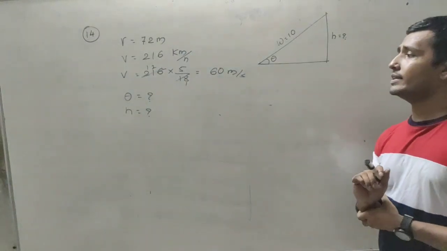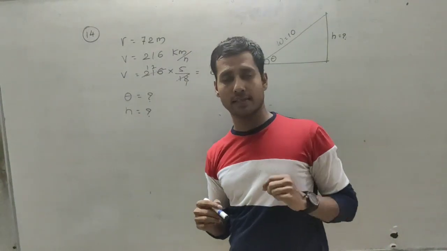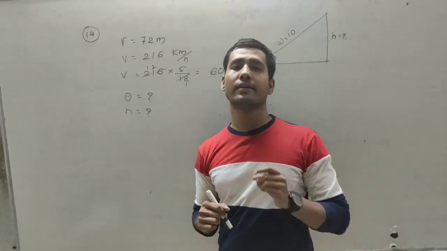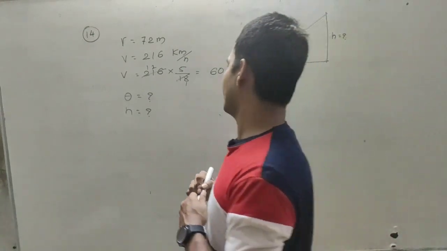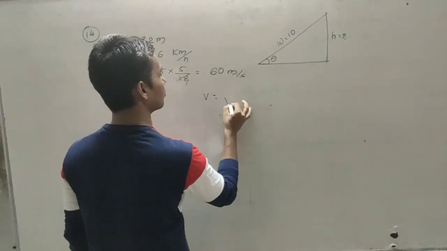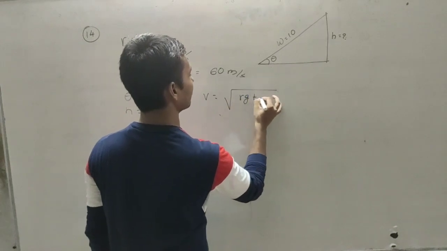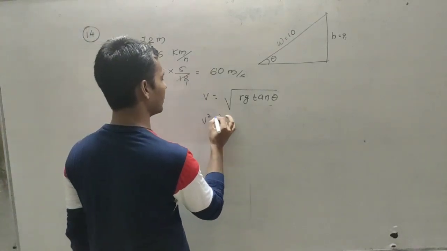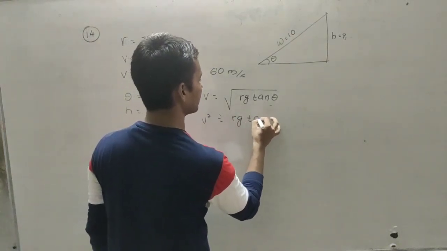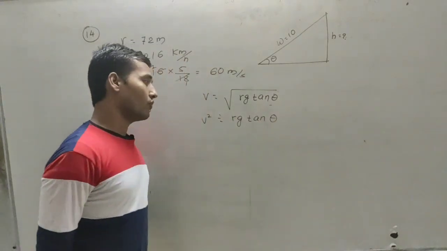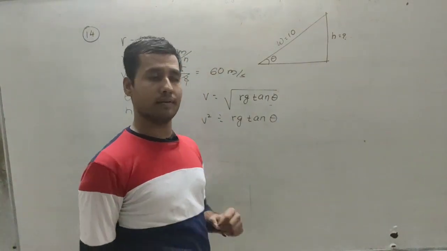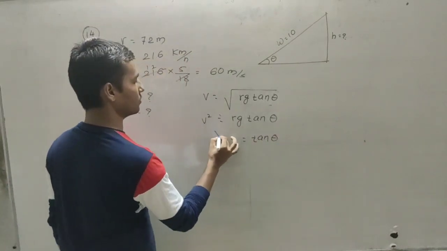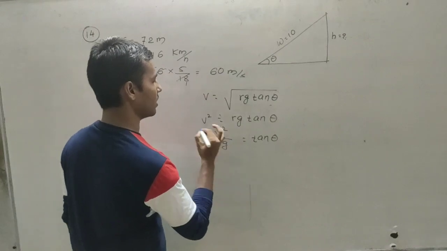From the equation V = root(Rg tan θ), we can easily find the value for the angle of banking, that is θ. So I am using the formula V = root(Rg tan θ). Now take the square of this equation: V² = Rg tan θ. So first we will find the value for tan θ. So tan θ = V²/Rg.